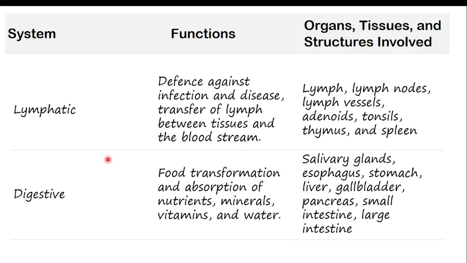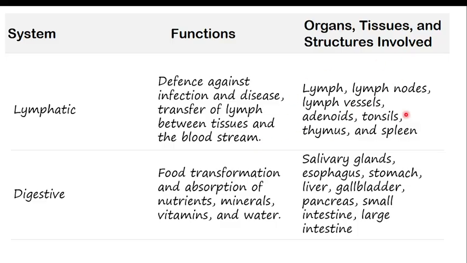So another organ system next is the lymphatic system. The lymphatic system helps us defend against infection and diseases. They are like our soldiers. They help to transfer the lymph between tissue and the bloodstream. There are only two functions: to defend our body from infection, and to transport lymph, transferring it between tissue and the bloodstream.